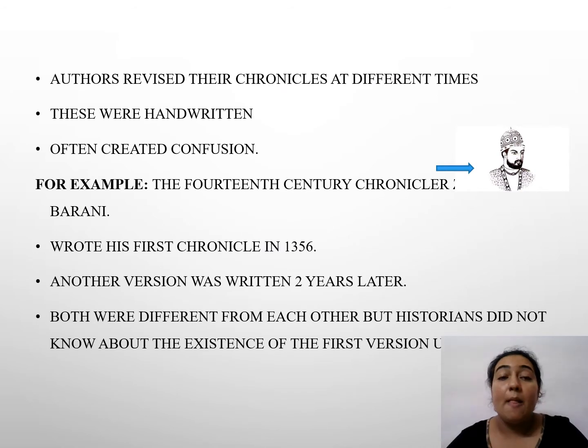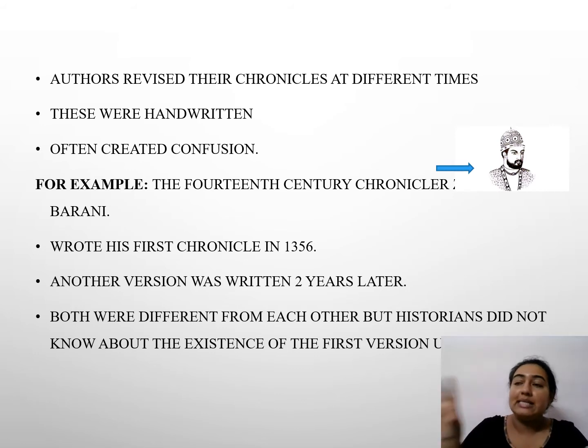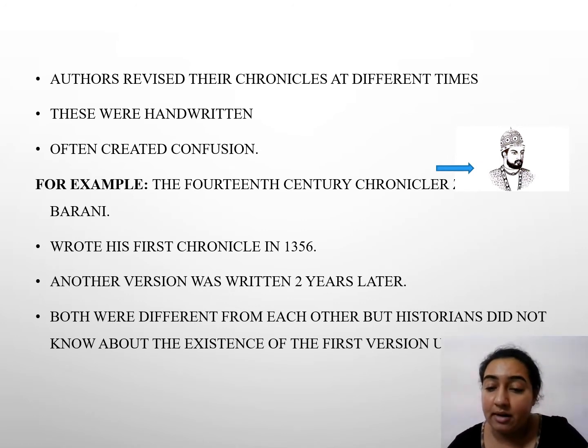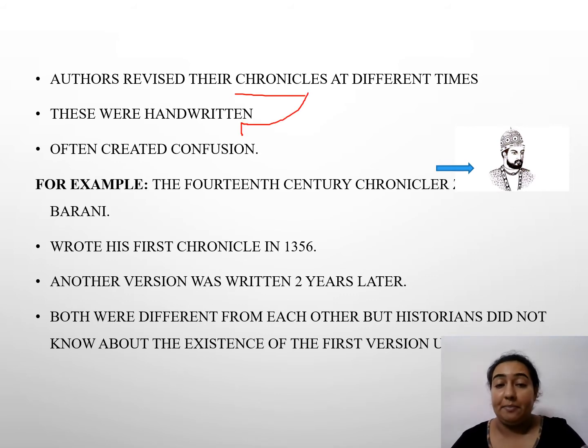Fine, students. Now, what did authors do? Authors are also writing manuscripts. Suppose I am an author, a very renowned Hindi author, writing about kings and emperors. Whatever information I get after a period of 6 months or 1 year or 2 years, I need to again mention in that record in my manuscript. फिर से मुझे बदलना पड़ेगा. So whatever was happening, they were writing chronicles, and chronicles were always handwritten. Okay, because of the absence of printing machines.